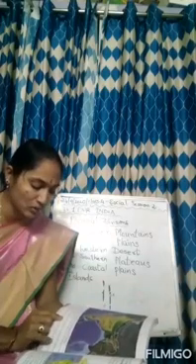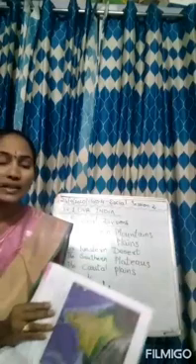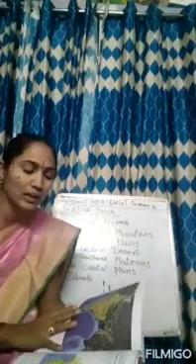The southern plateaus are triangular in shape. These plateaus extend to the southmost tip of India, that is Kanyakumari. You can see in the map, here we are having Kanyakumari. So this is in a triangular shape. The coastal plains of India are on both the eastern and western sides, called the Western Ghats and the Eastern Ghats. They are on both sides, east and west, of India.